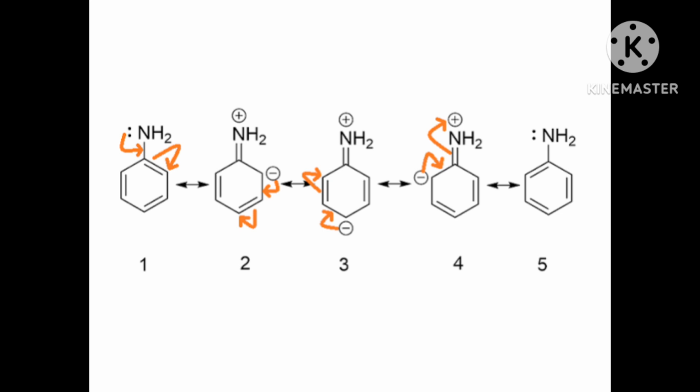will transfer, and this electron will make a double bond with the next carbon, and the next double bond will again break. Correct? And that carbon will take the electron and become negatively charged. This carbon will take the electron and become negative.